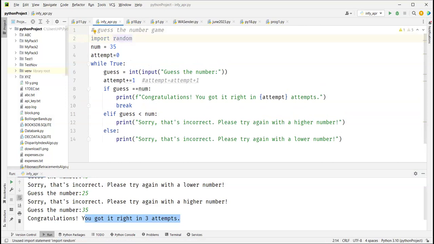I said import random. Now, so far we have not used any module. What is a module? A module is a Python file which has functions declared in that file. So far we've been using many functions, right? Print, input, len, all those functions we use. All those functions are available without using any module. We have tons of functions.